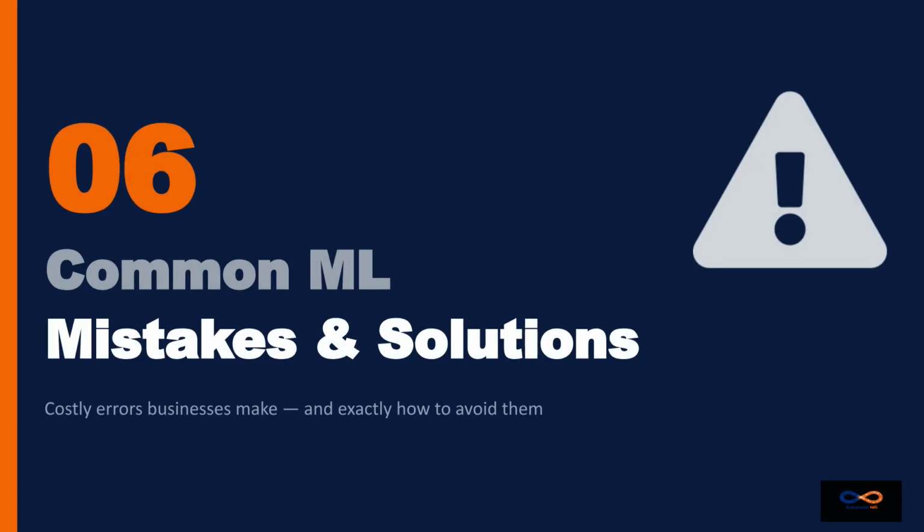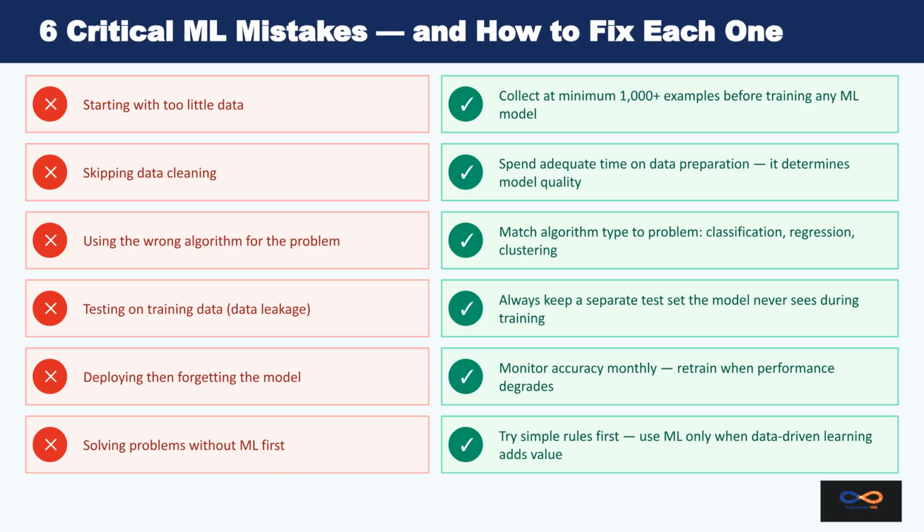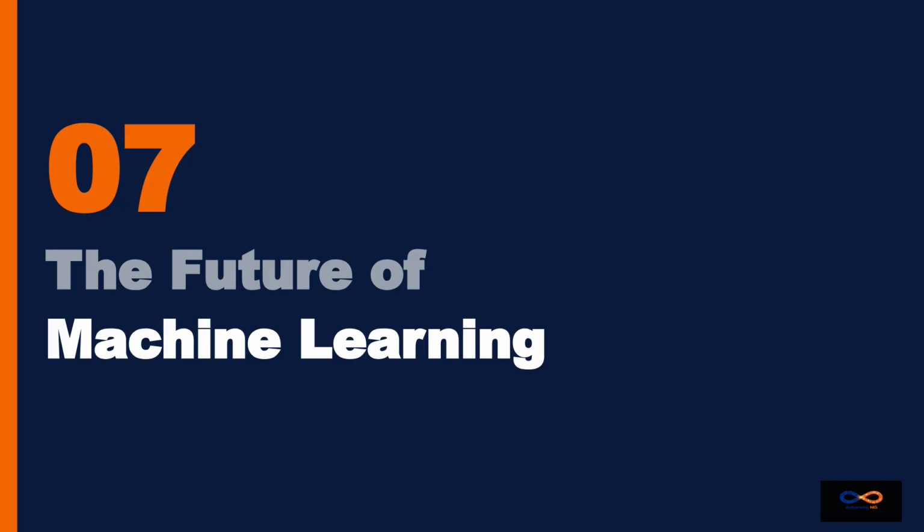Section 6. Common ML mistakes and solutions. Avoiding these pitfalls saves you significant time and money. Every mistake listed here is avoidable with a disciplined approach to your project. Mistakes include starting with too little data, skipping cleaning, using the wrong algorithm, and testing on training data. The key fixes are collecting over 1,000 examples, prioritizing data prep, matching the algorithm to the task, and using a separate test set.